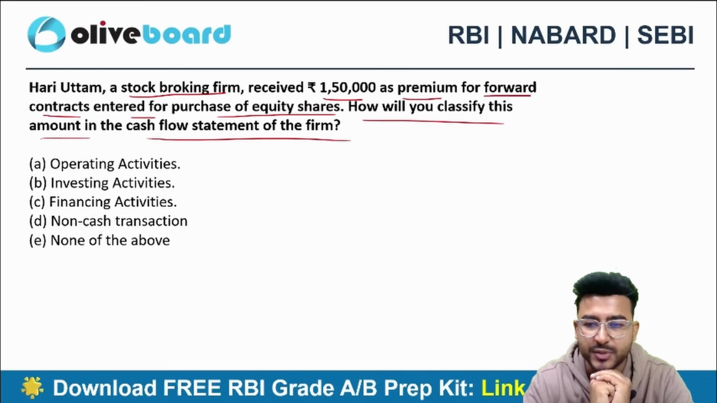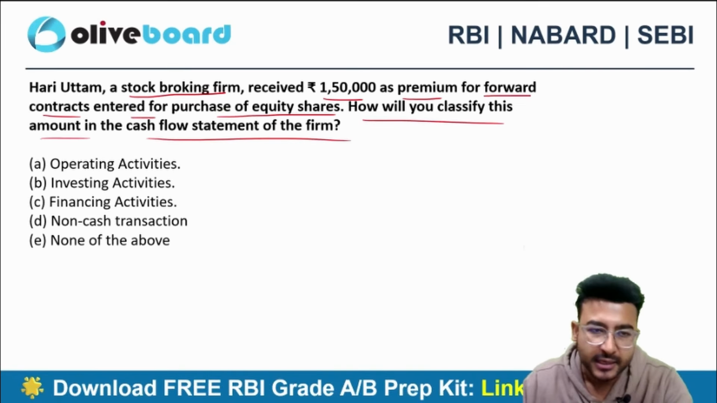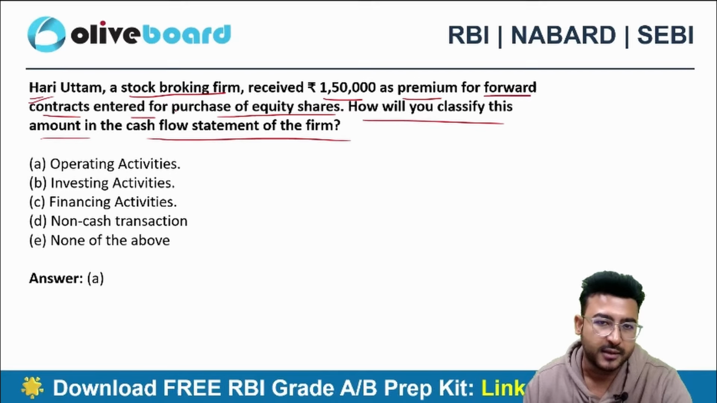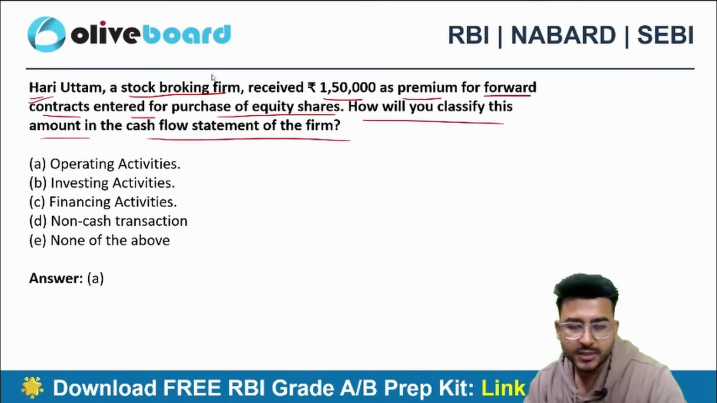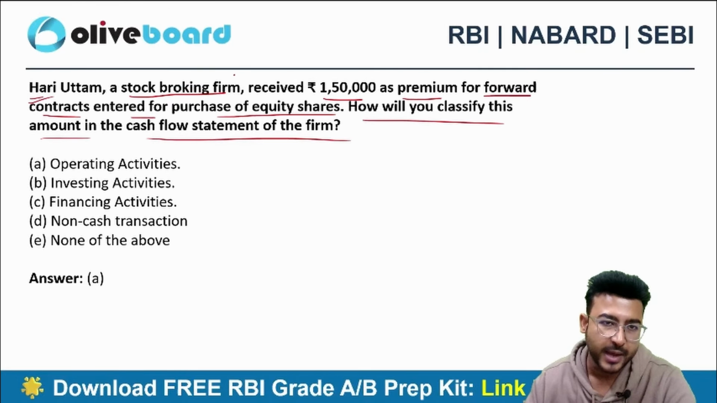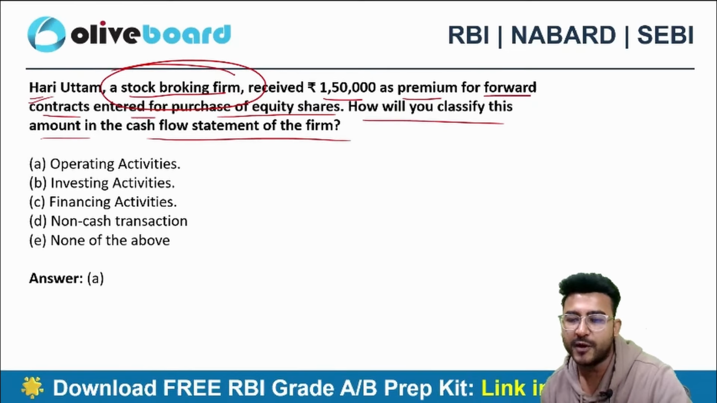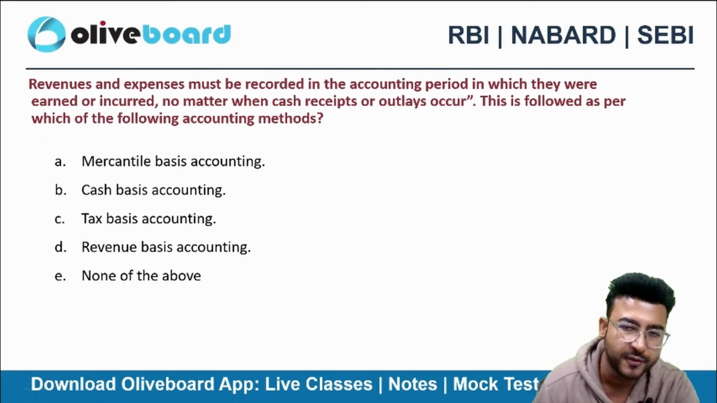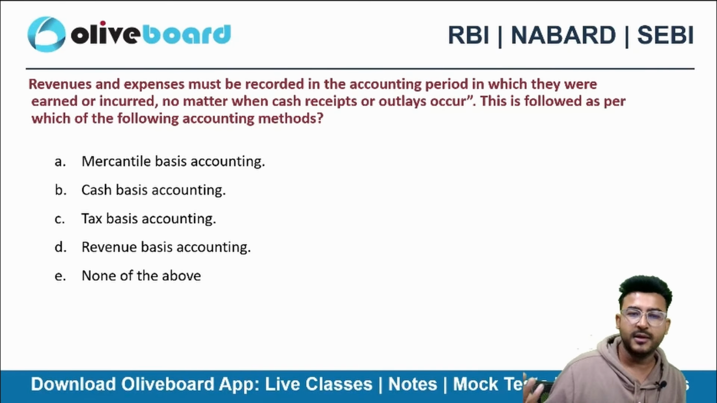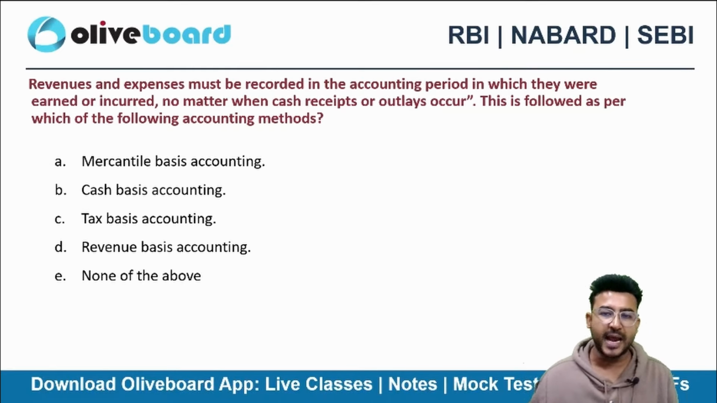Taking these kind of possessions on the behalf of client, I will say, is an operating activity, not an investing activity. Mr. Hari is not making an investment, right? He's not making an investment. It's a part and parcel activity of his business. Why? Because this is a stockbroking firm. So the classification of the cash flow statements totally depends on what your principal activity is.